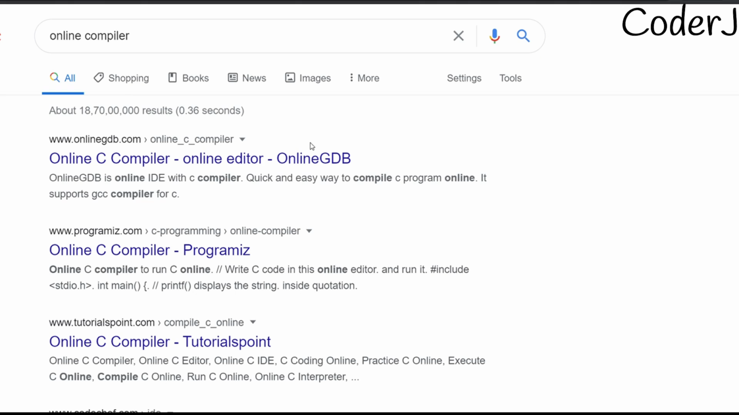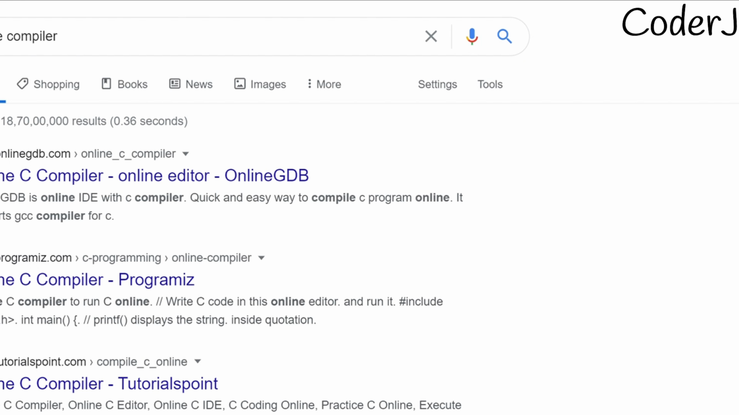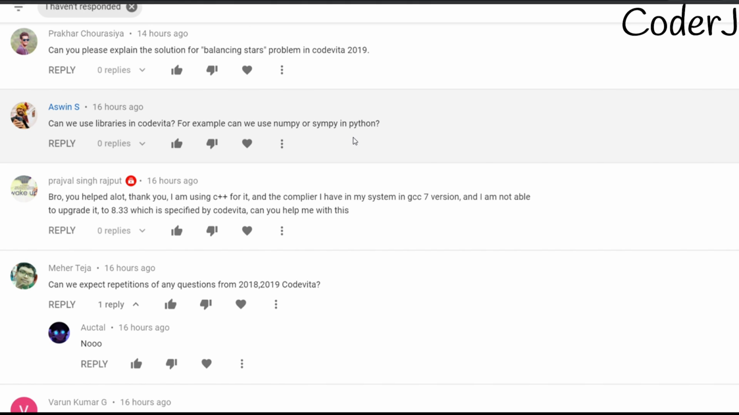Actually, I just use it. You can click on it, and you'll have an online compiler with multiple languages: C, C++, Java, Python, PHP, C Sharp, VB, HTML, and all of these languages. So if you want, you can use this online compiler, copy your code and paste it in the CodeVita basic IDE.